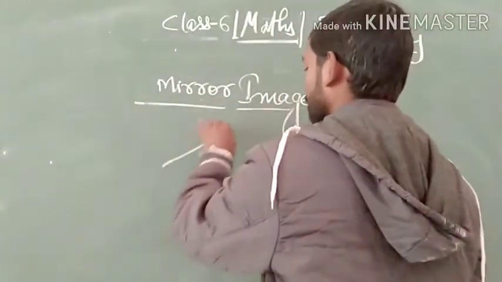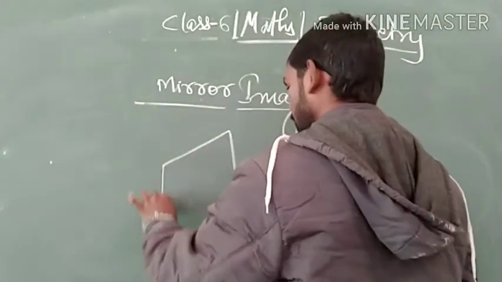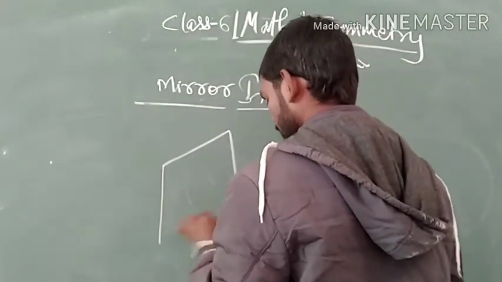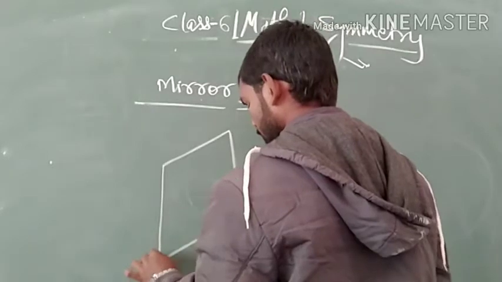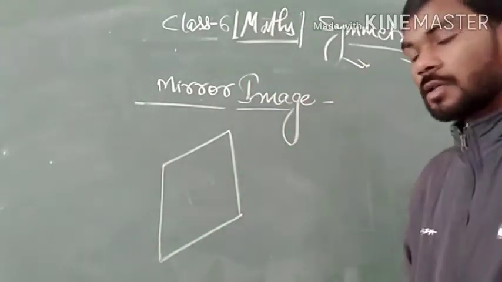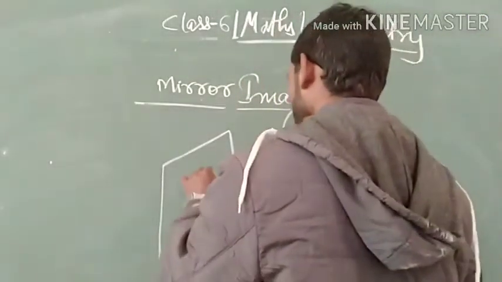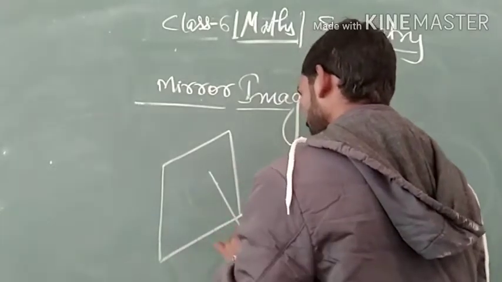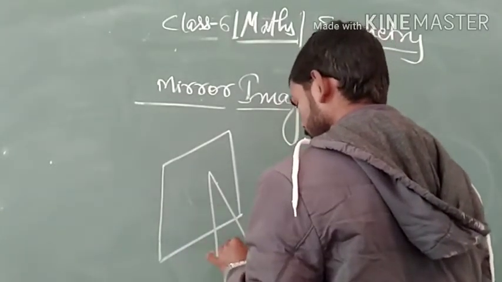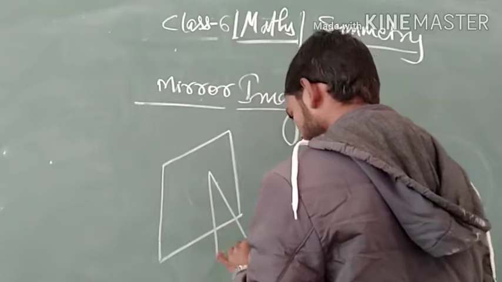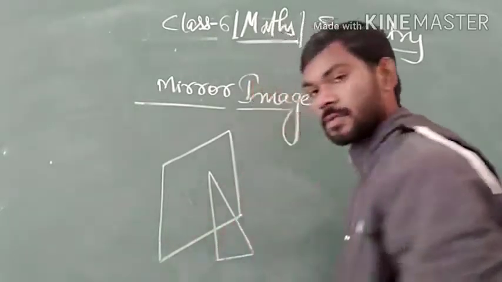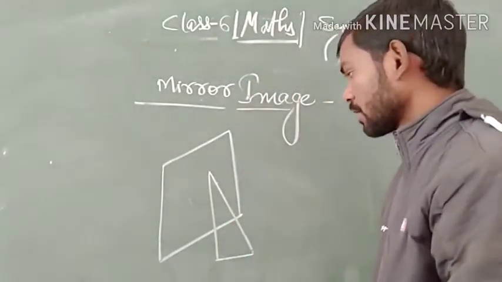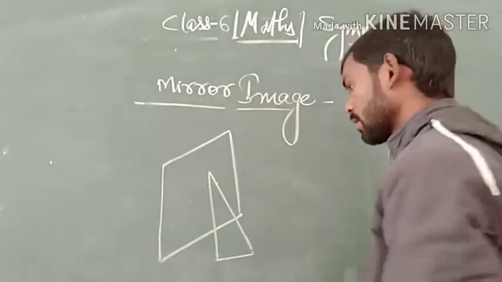Just suppose that this is a mirror and there is an object, suppose a triangle like this, placed along this mirror.